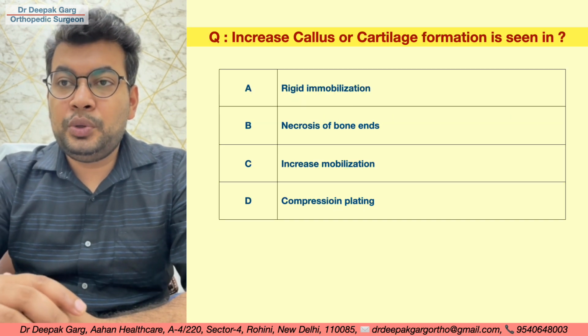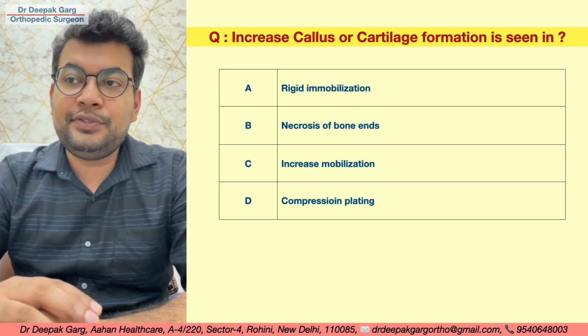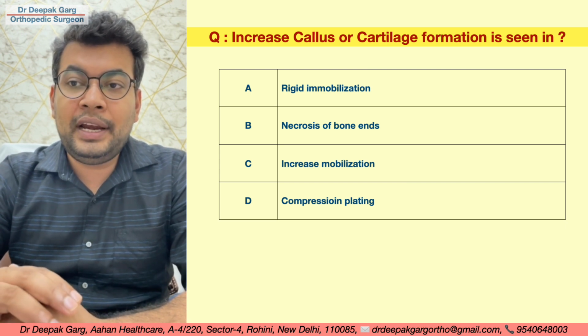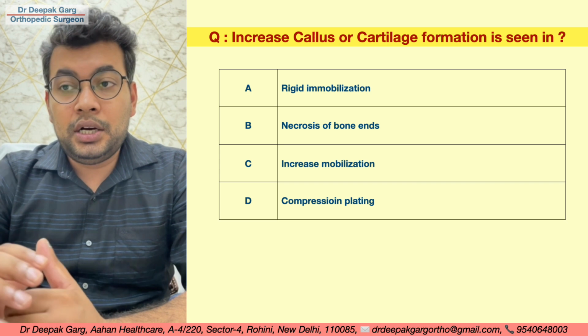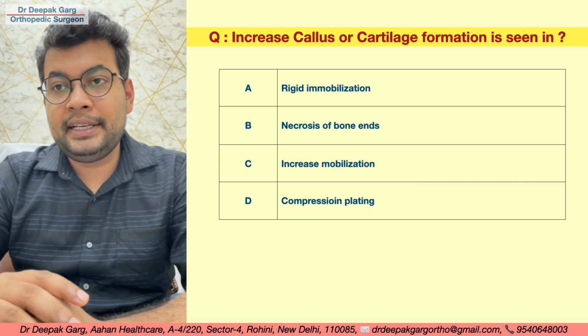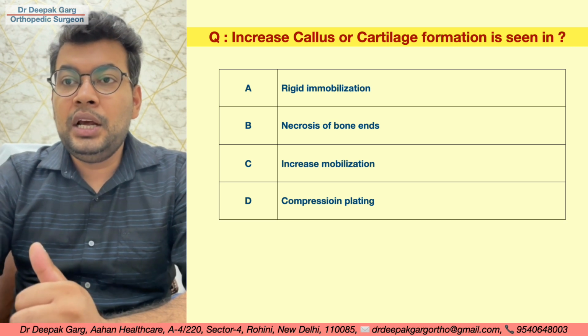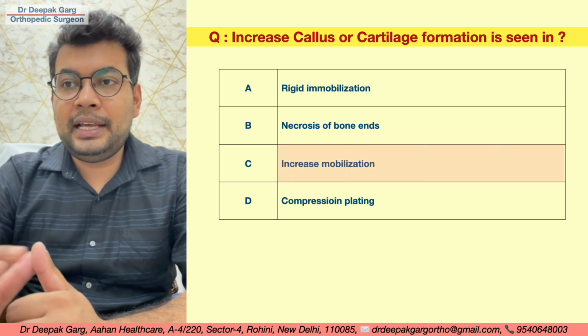This is a question. Increased callus or cartilage formation is seen in rigid immobilization, necrosis of the bone ends, increased mobilization and compression plating. So we have already seen that with mobilization there is more callus formation. So the answer is C, increased mobilization.